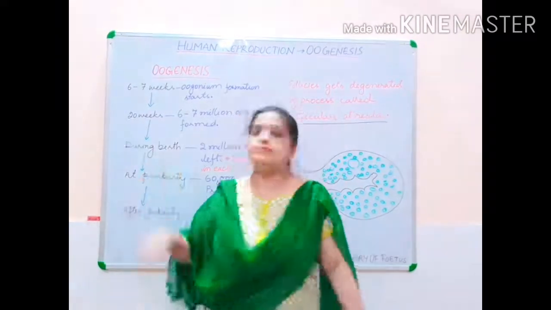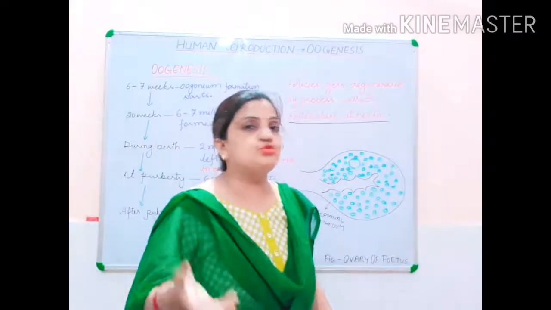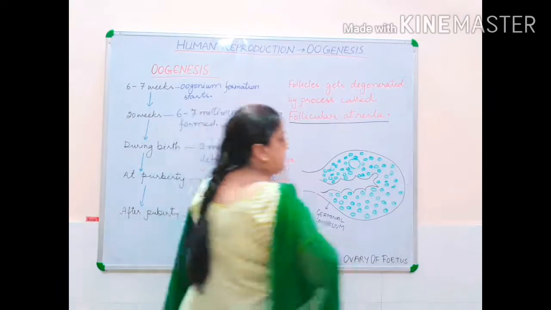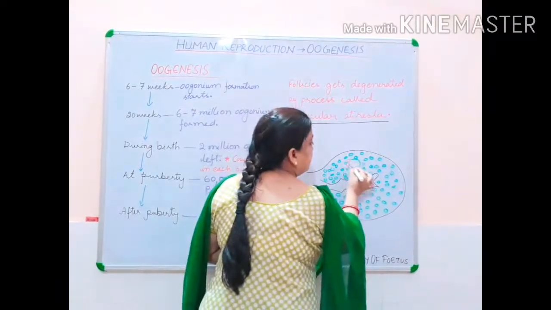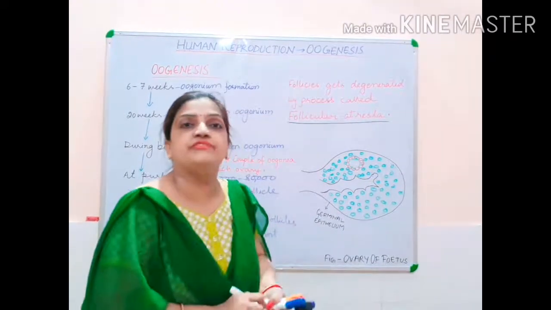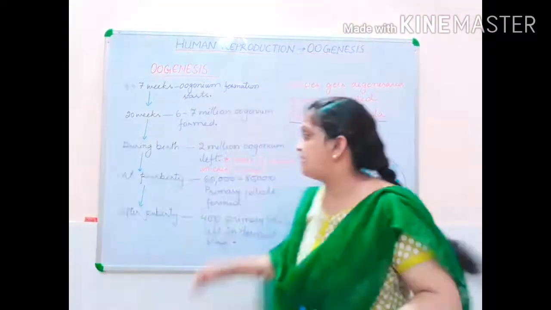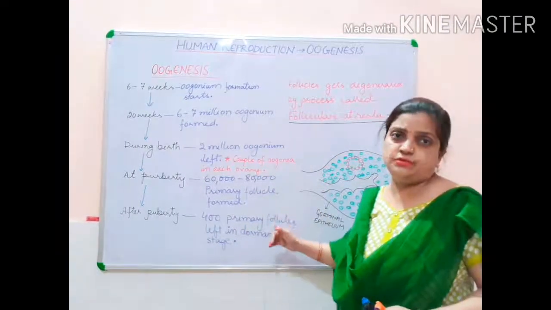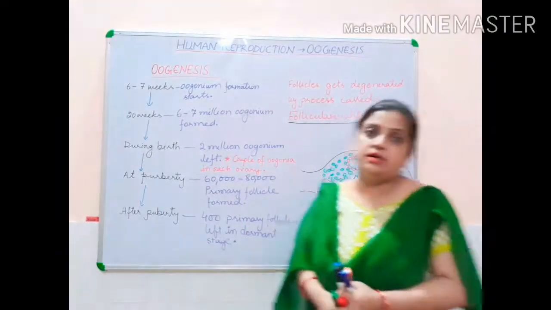Now this egg mother cell, during this time, remains up to 2 million. During this time only, your granulosa layer will be engulfing and converting them into primary oocyte and primary follicle. So this primary follicle was there. This keeps on going. This calculation has to be understood.